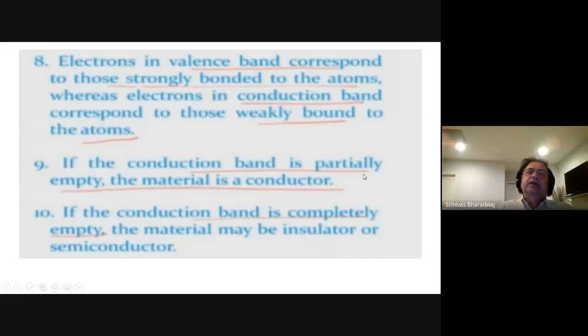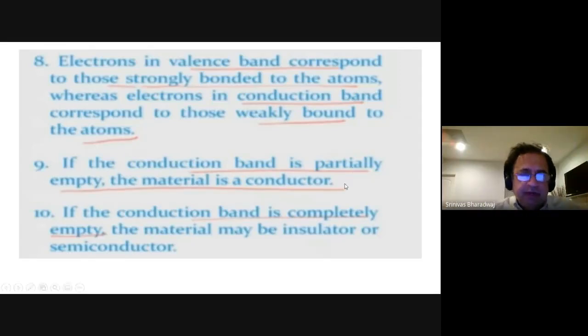Electrons in the valence band correspond to those strongly bonded to the atoms, whereas electrons in the conduction band are weakly bound. If the conduction band is partially filled, the material is a conductor. If the conduction band is completely empty, it may then be either an insulator or a semiconductor.